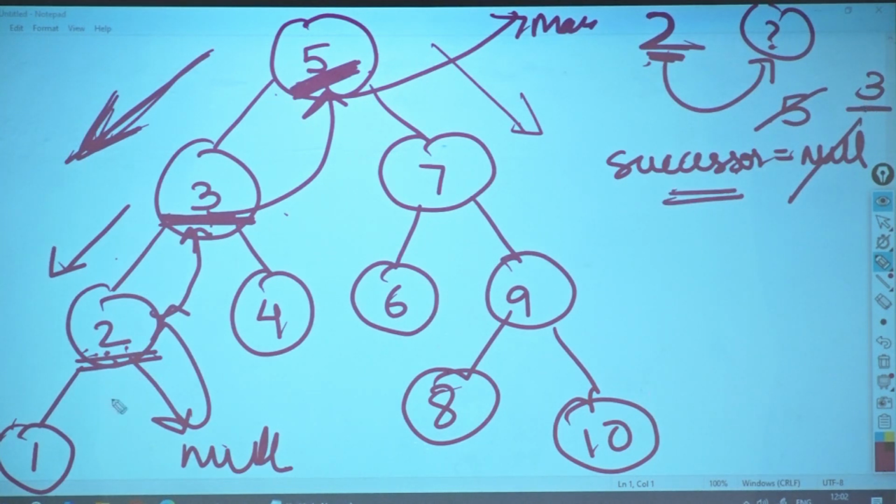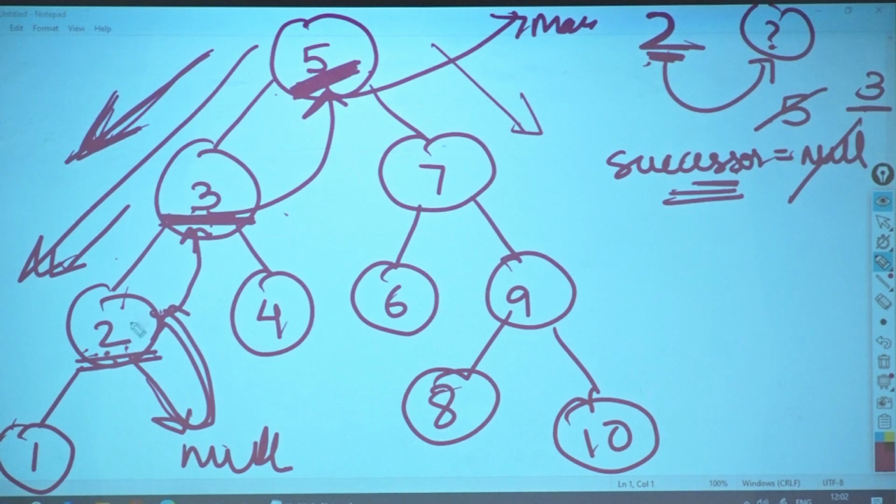When a node does not have any right, okay, successor is what? I am trying to find a bigger value. Bigger value means what? I will be on the right. So if you encounter a node which does not have any right, means your time has come to go back. Okay. So now when you are trying to go back, obviously while coming from here, I have stored who was my parent.